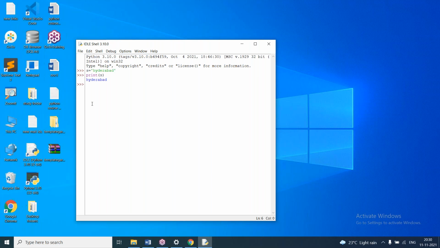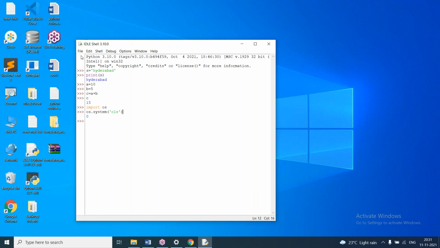Whatever I executed in the interactive console, I'm executing the same here. If I write import os and os.system('cls') and execute, it is not clearing the screen. This os.system('cls') works in the interactive console, the black and white window, but here in IDLE it will not work.